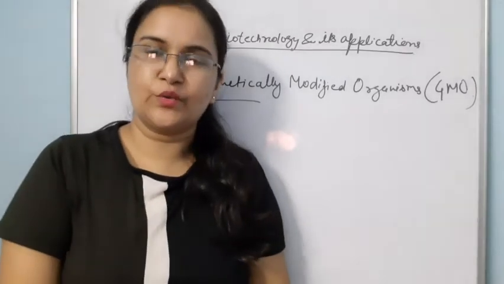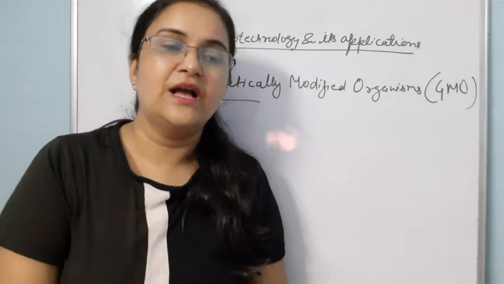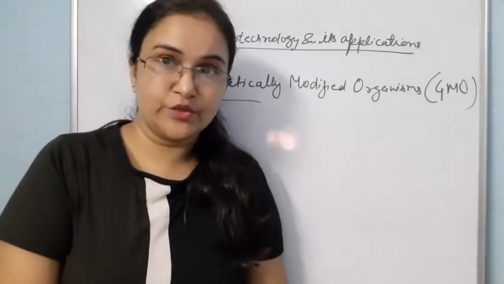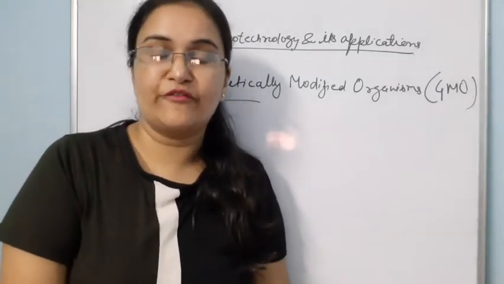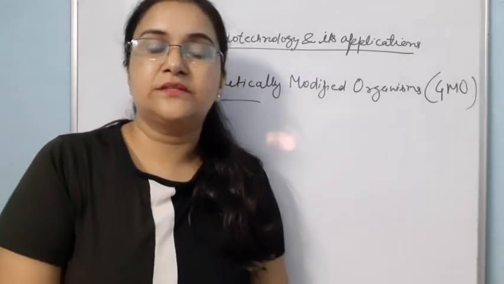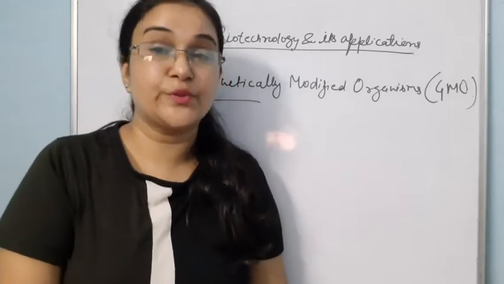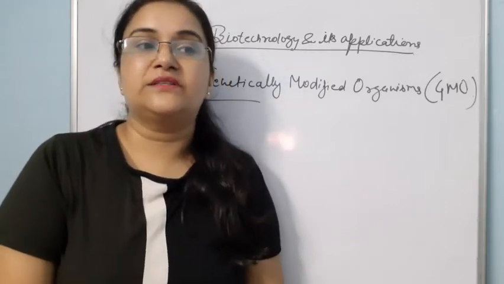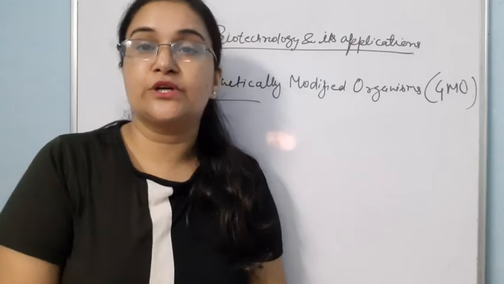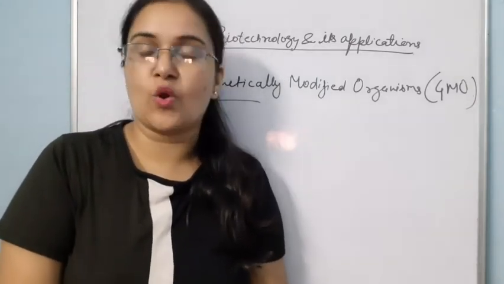Hello बच्चों, today we are going to start application of biotechnology in agriculture and green revolution, which you have heard number of times. Green revolution made the food production increase by triple times, and this was possible due to the use of improved varieties of crops.